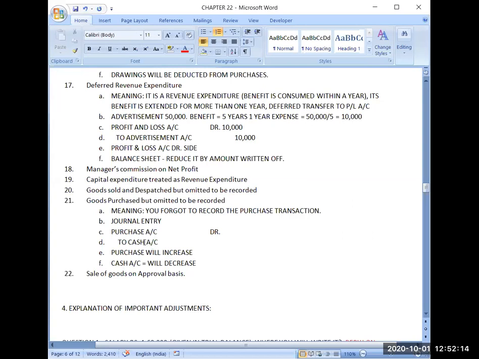Same way, if suppose this is a credit transaction, then here you will be writing creditor account, and creditor account is a personal account which already has a credit balance, and you are also crediting a creditor. So due to that transaction, what will happen? Your creditors will increase. So try to be logical with the accounts, and then you will be able to justify the decision which you are making. Now, what is the presentation part of this transaction?